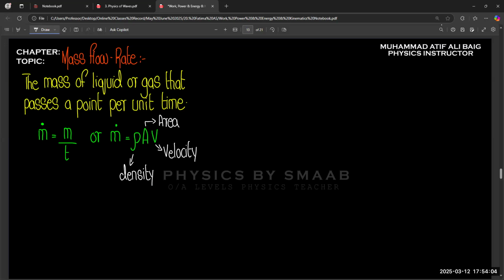After this, we have graphical representation because we talk about momentum and forces. Let's suppose we consider a force-time graph and a momentum-time graph.